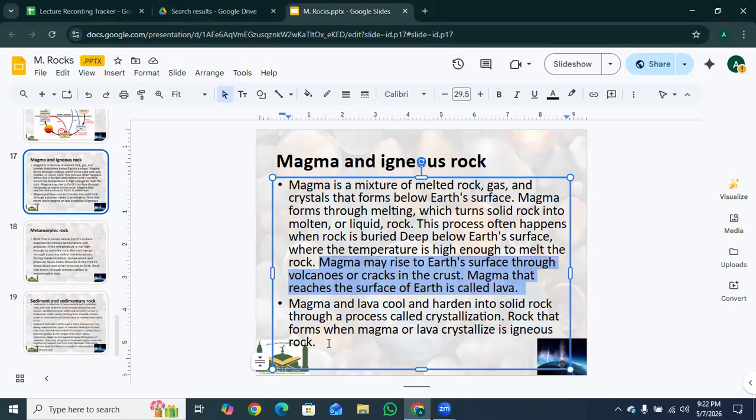Magma and lava cool and harden into solid rock through a process called crystallization. Rock that forms when magma or lava crystallize is igneous rock. So basically, they're talking about how igneous rock is made. First, we will discuss the process. When magma or lava cools down, it gets hard again. This hardening process is called crystallization, and the solid rock created from this cooling is called igneous rock.